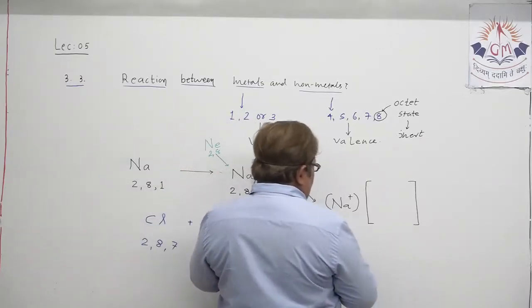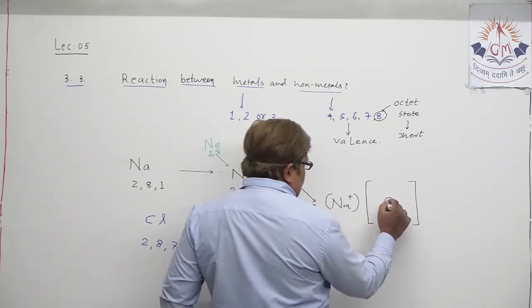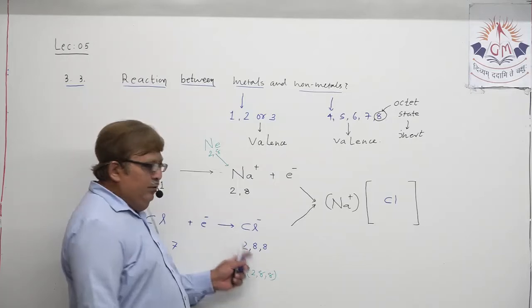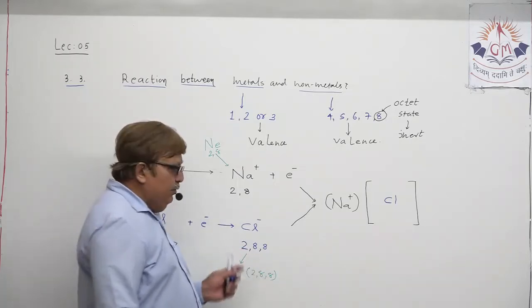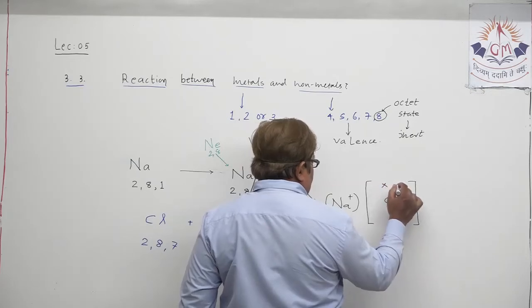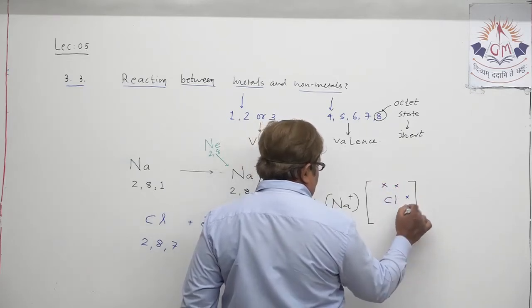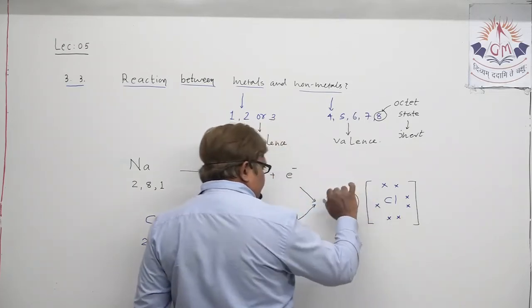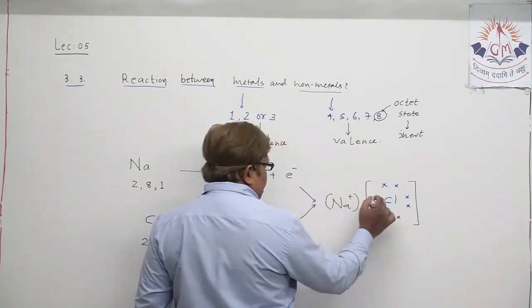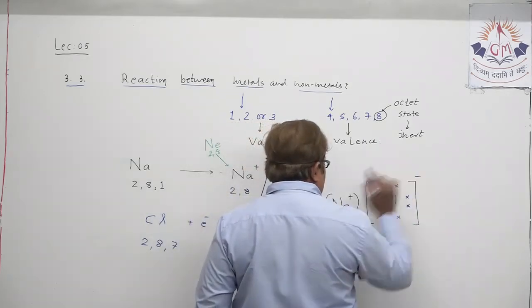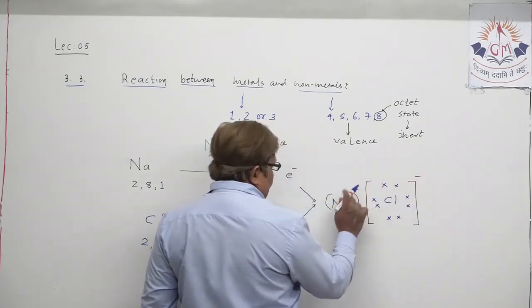I will not show the first two orbits, that you all know. I will show the last orbit only, right? This has 7 electrons initially, but because it is a chloride ion, it has accepted 1 electron from sodium and has become a negative ion. Here we can write it this way.